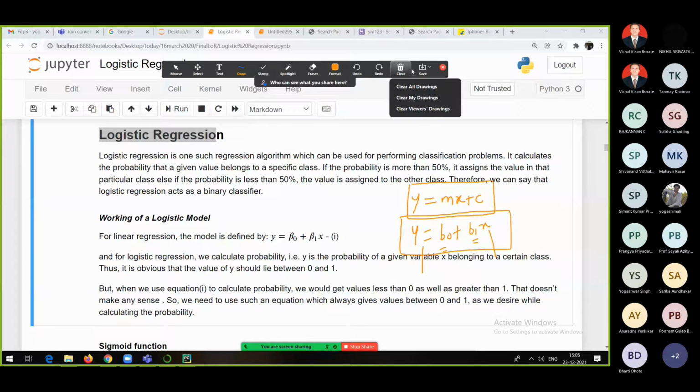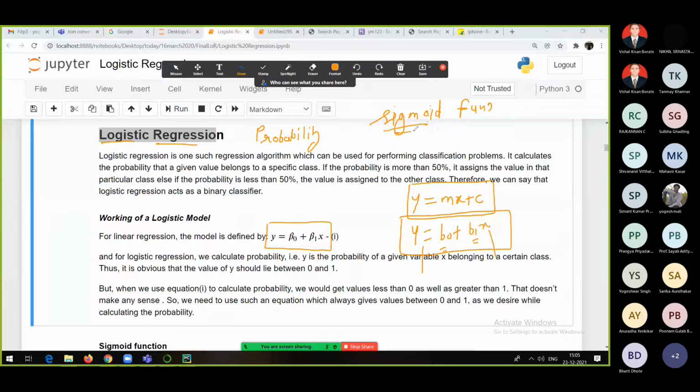So in case of logistic regression, as you can read here later on, this is the equation of linear regression which we have seen, y is equal to beta 0 plus beta 1x. In case of logistic regression, as it makes use of probability, we know that the probability value should always lie between 0 and 1, and that's why there is a function used in logistic regression, and that is nothing but the sigmoid function. There are more than 13 to 14 functions available, and sigmoid is one of those. So logistic regression makes use of the sigmoid function.